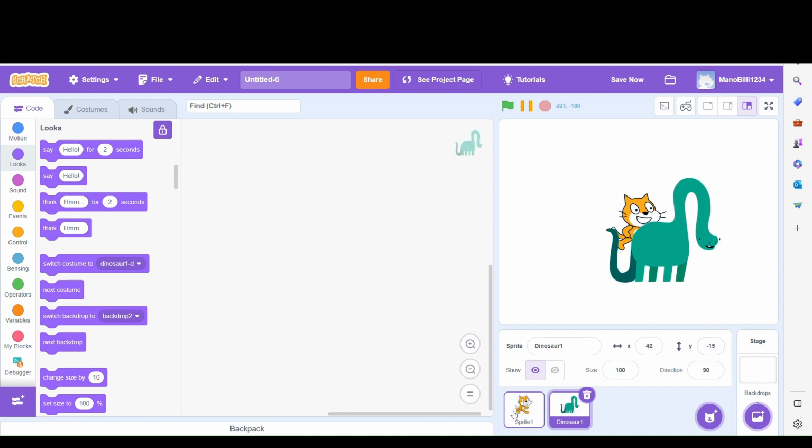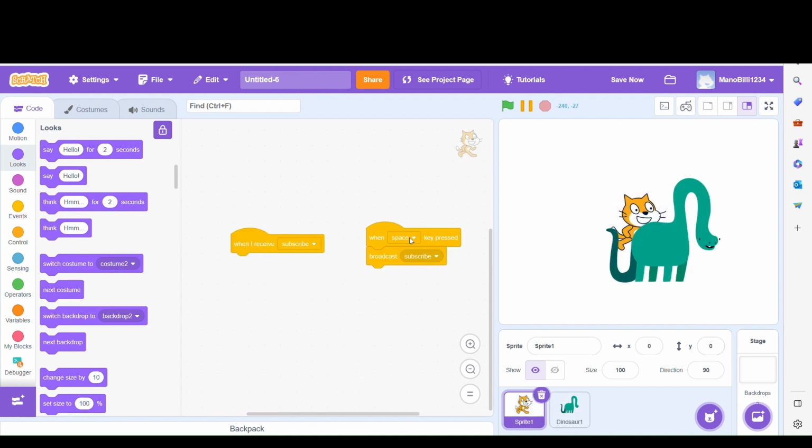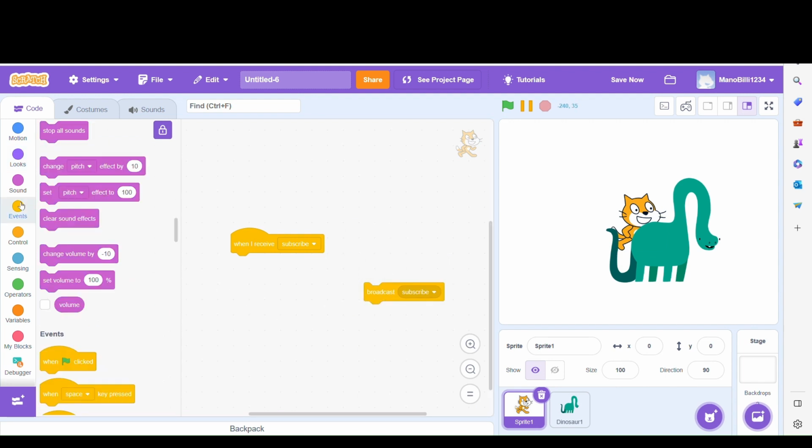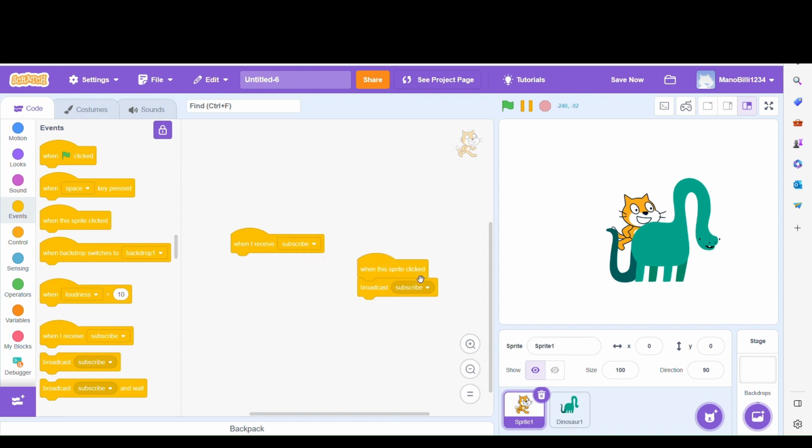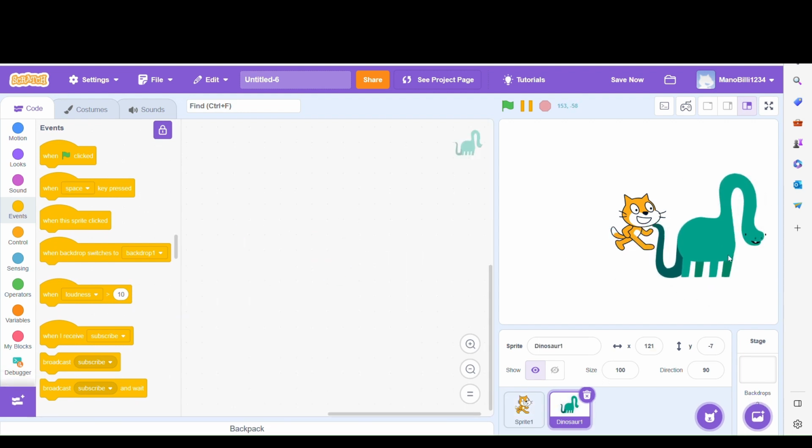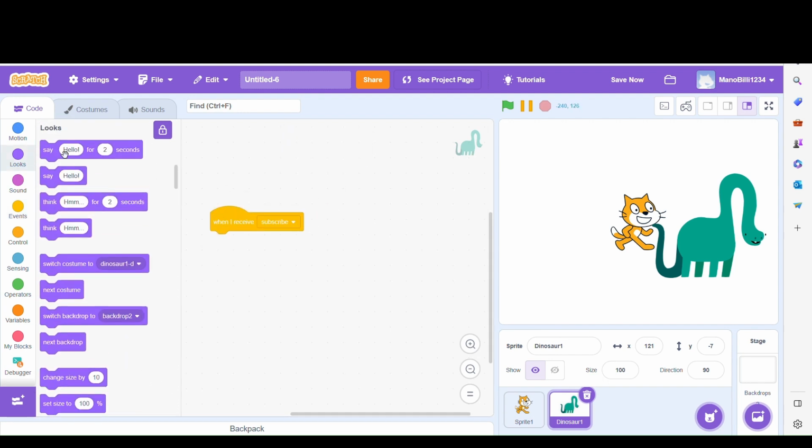Not the space key, but when this sprite is clicked, when the scratch cat gets clicked on, when I receive subscribe, I'm just gonna say subscribe to me, like you should do right now.